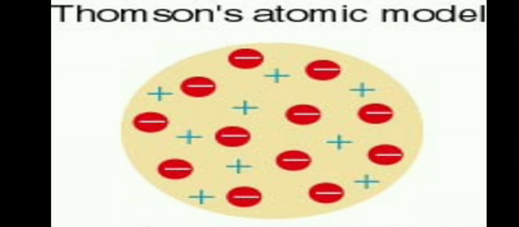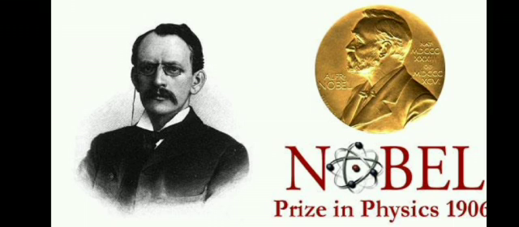So this is the atomic model of J.J. Thomson. Due to his achievement of finding the positive and negative charges, he received a Nobel Prize in Physics in the year 1906. So first, Dalton framed the fact that the atom is a spherical model, whereas J.J. Thomson found that in an atom the positive and negative charges are equal.